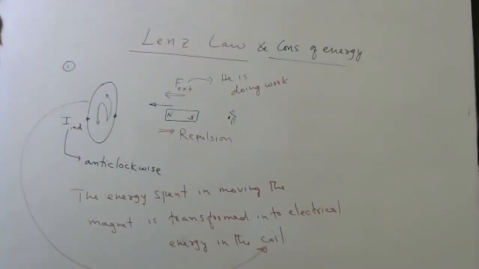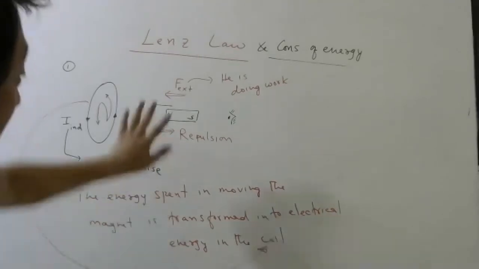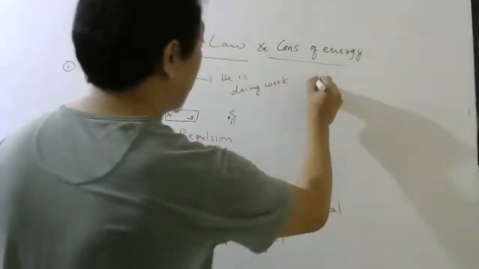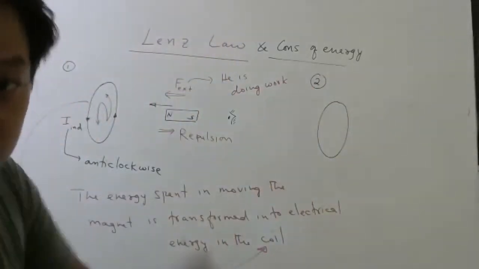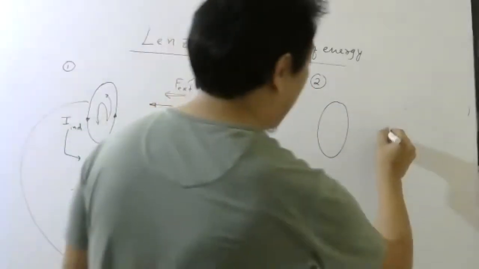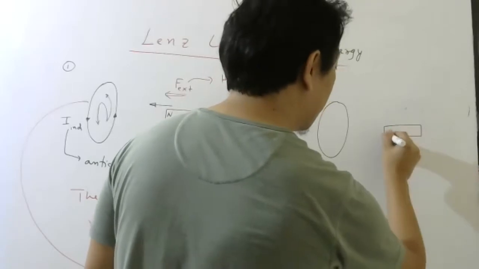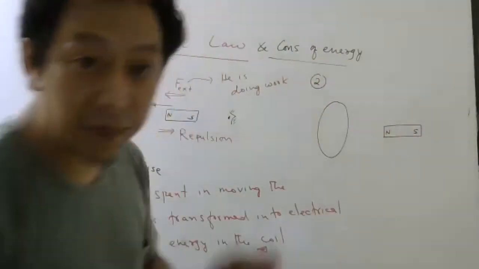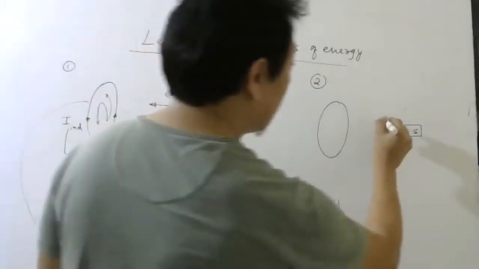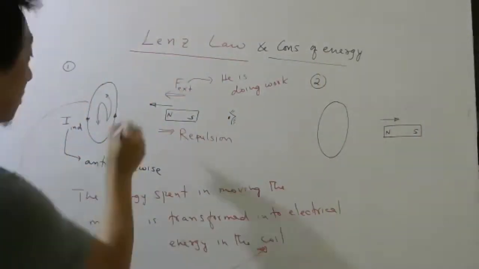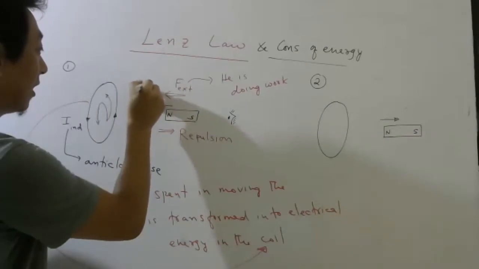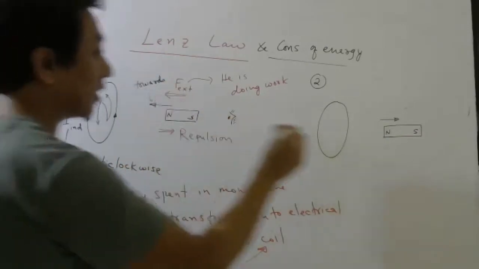Okay. Now, this is one part. Another part could be, here is your coil. I have a magnet, with south only here. But this time, students, I will move north away from the magnet. So this is towards the coil, and this is away from the coil.